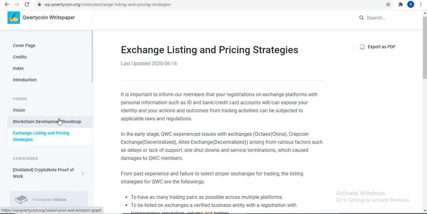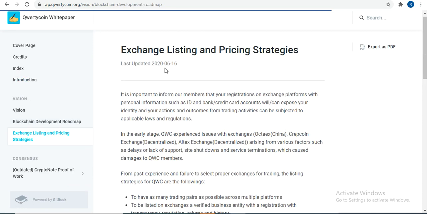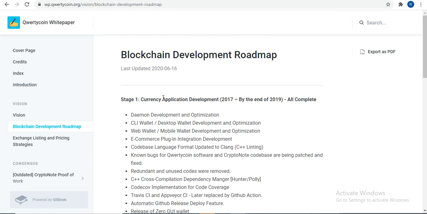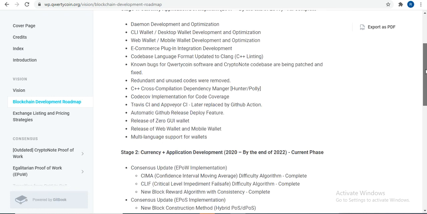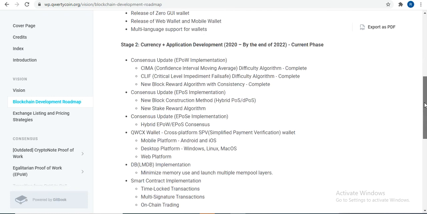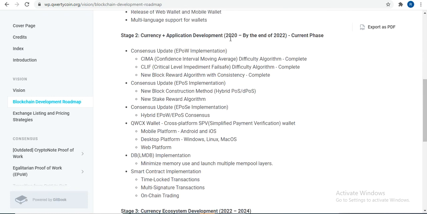And here you can check the roadmap. According to this roadmap, all details are here. Currency application development from 2017 to the end of 2019. All works are completed here till 2019. These are some important works from 2020 to 2022.